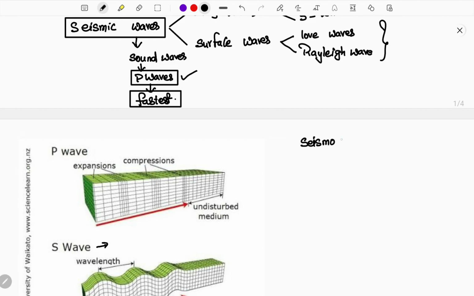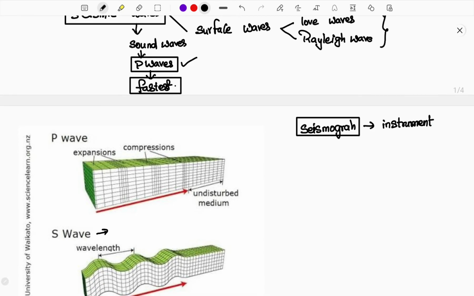What is it? Seismograph. So seismograph means what? It is an instrument. Many students will have confusion related to different perspectives, and I will be providing clarity regarding this.